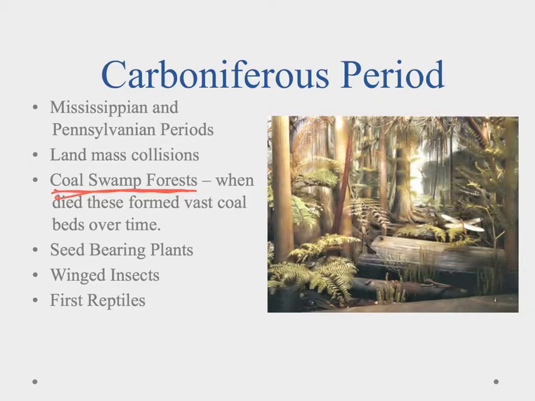Okay, and what happened was as these forests, and you can see in the picture, as the animals and the organisms and the plants died, they would fall down into these swampy forests, and over time, heat and pressure changed these into these vast coal beds that we now mine for coal to use for power. Other things that we saw were seed-bearing plants came to rise. We started to see some winged insects, and look here, we're starting to have now our first reptiles. So the Carboniferous period is where we laid down some of the world's greatest coal beds.